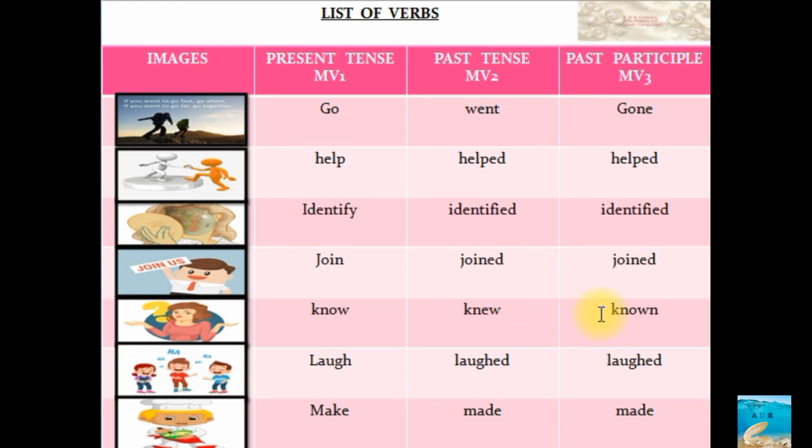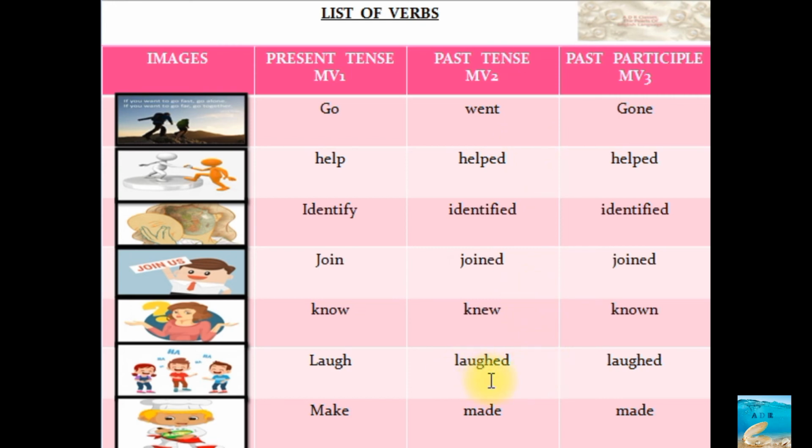I have known him. That means you have just known him, or you have had contact with him or her for a long time. So know, knew, known. Laugh, laughed, laughed. For certain words like laugh, past tense and past participle are both the same. See, identified, helped, all these things. So for certain words it is the same.